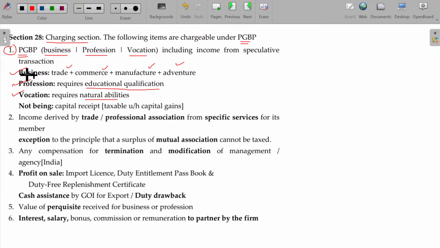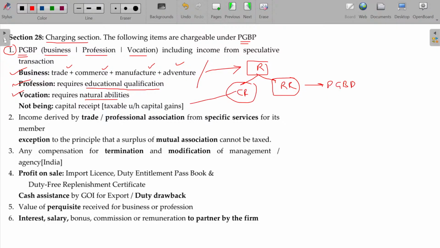But in case of the receipts, they can be categorized into revenue receipts as well as capital receipts. In case of revenue receipts, it will fall under PGBP. In case of capital receipt, that will not be falling under PGBP but will be falling under capital gains.